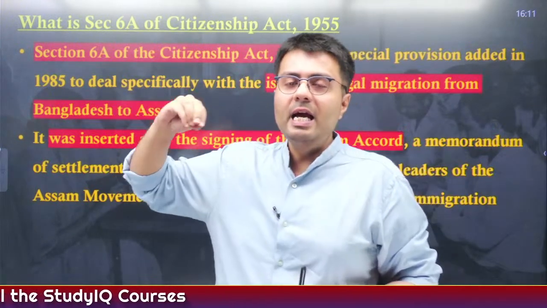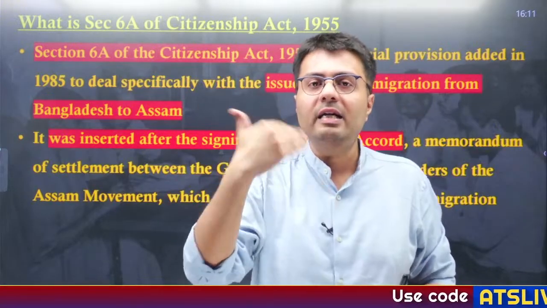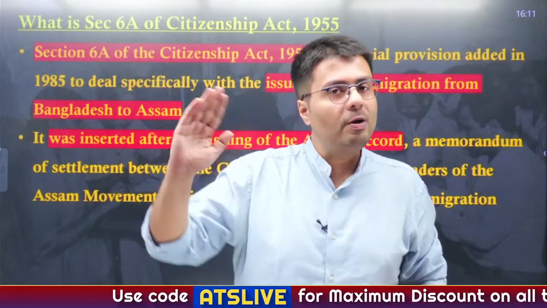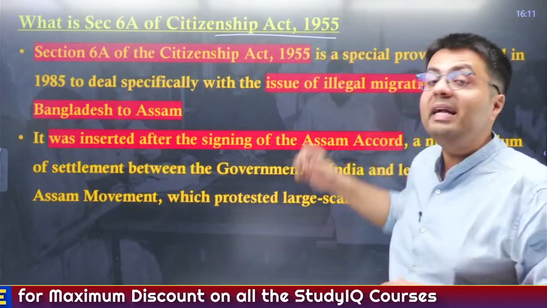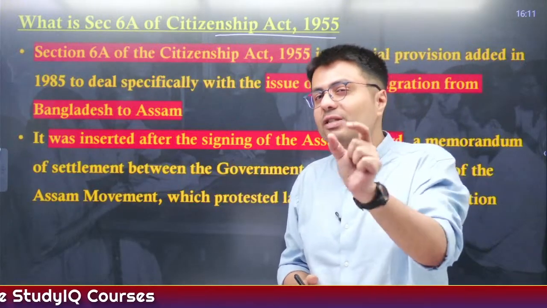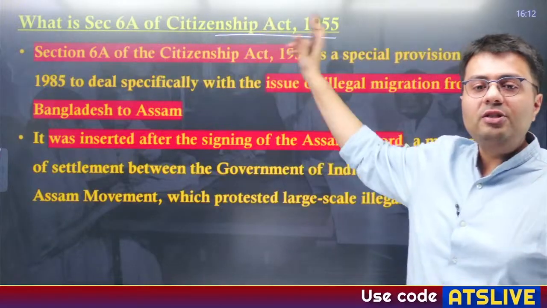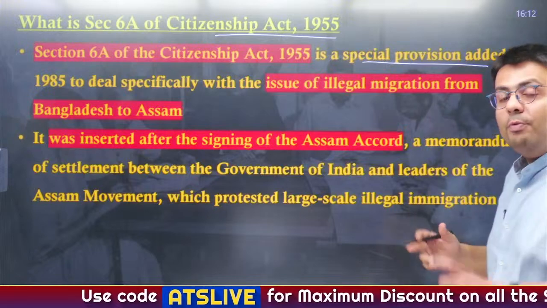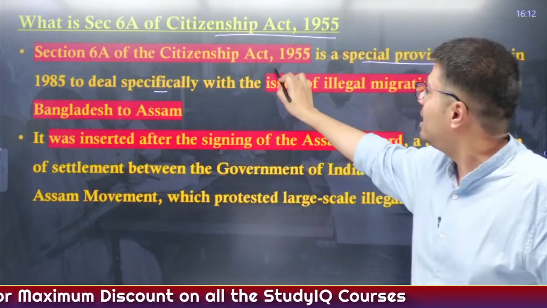So naturally, it is the responsibility of Parliament of India to pass any law that deals with which kind of people will be eligible to get a citizenship and who will not. Accordingly, Parliament of India passed the Citizenship Act of 1955 to regulate matters relating to citizenship, and there's a specific section in the Citizenship Act known as Section 6A. Now, this Section 6A of the Citizenship Act 1955 is a special provision which was added much later on, that is in 1985, to deal specifically